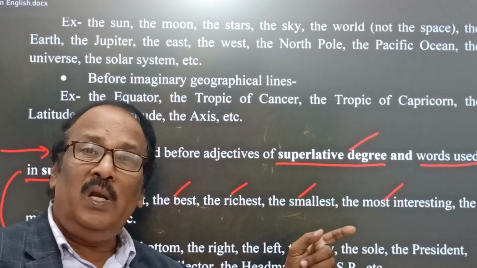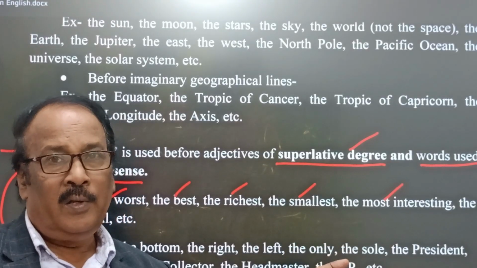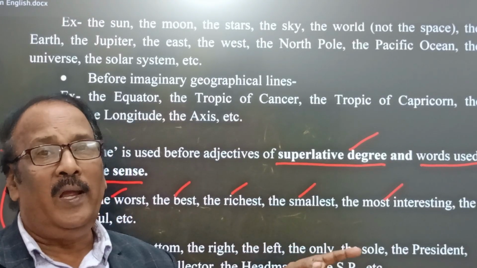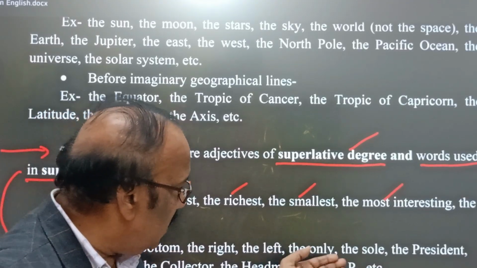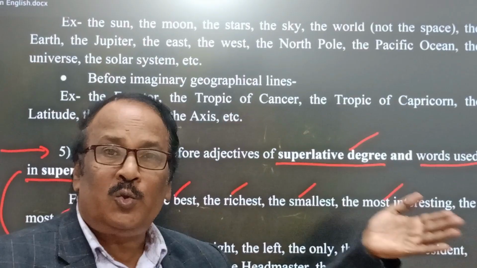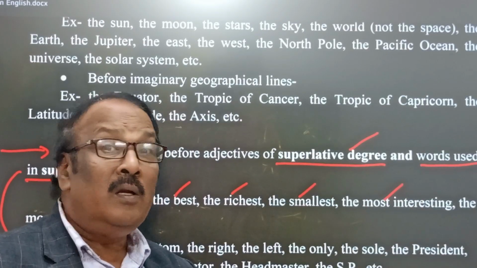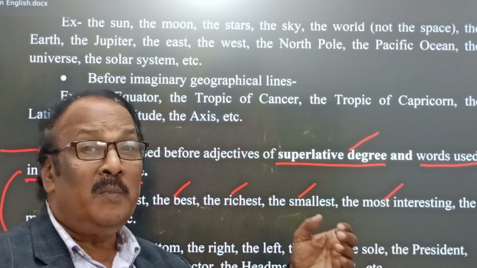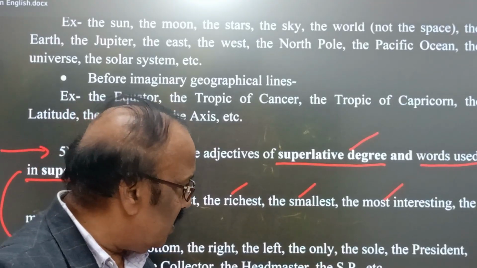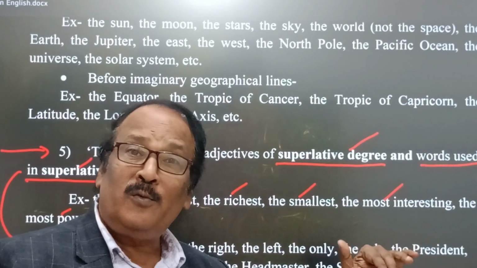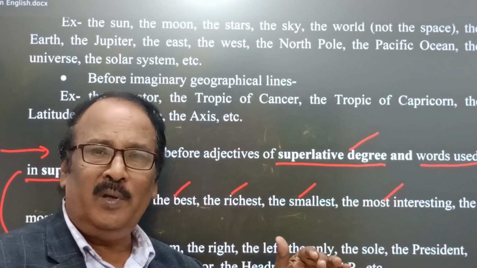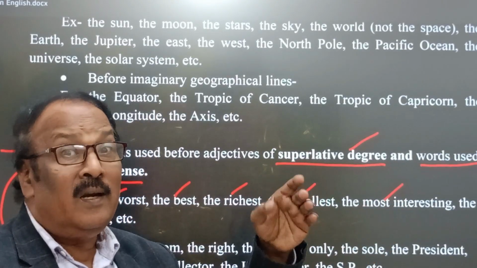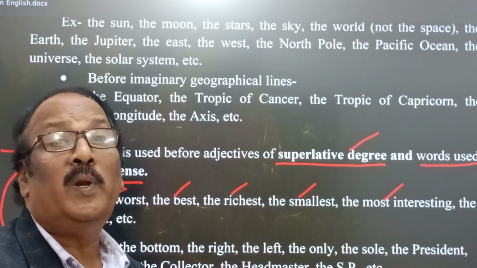He is the only son of his father. This is the only way to solve the problem. Yes, the only way. And the sole: this is his sole business. It means not any other business, but the main business. This is his sole business. And the president, naturally, whatever the organization it may be, whenever the president is mentioned, it is used in superlative sense.